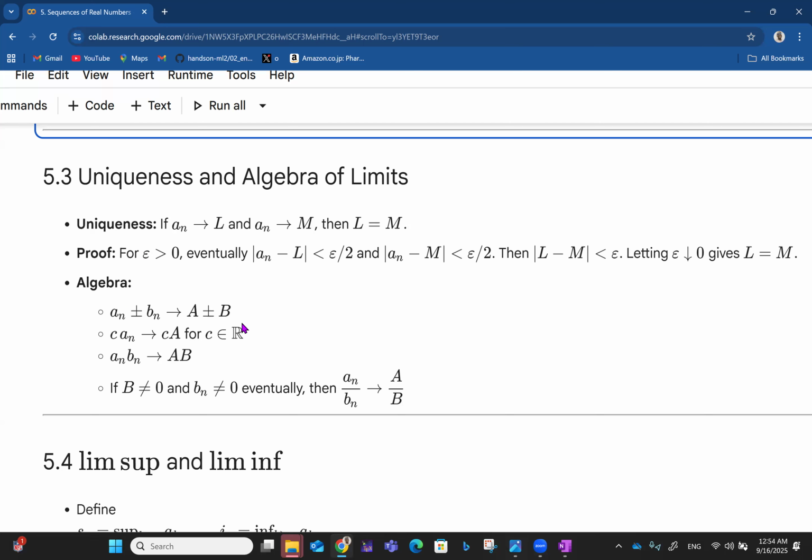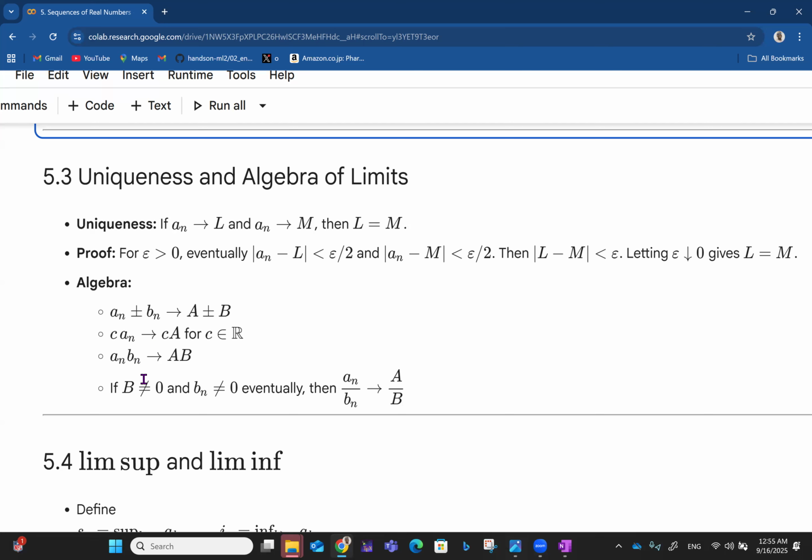So these are some laws of limits now. If you have sequences an plus or minus bn, the limit of the sequence an plus bn will be A plus B, and for an minus bn it will be A minus B. Then the limit for sequence c times an will simply be equal to cA, for c which is also real.